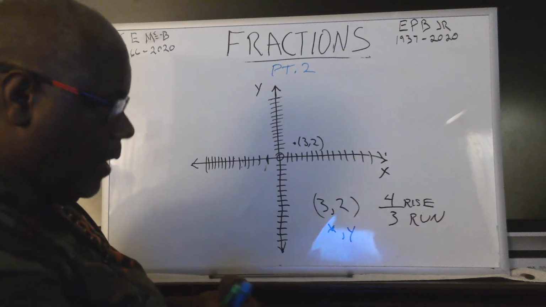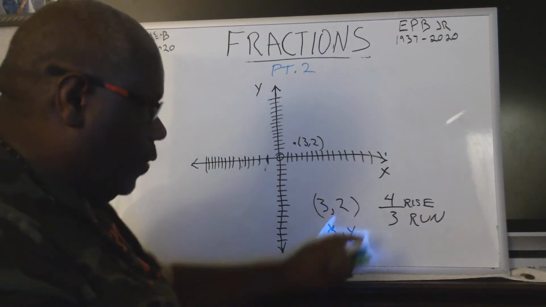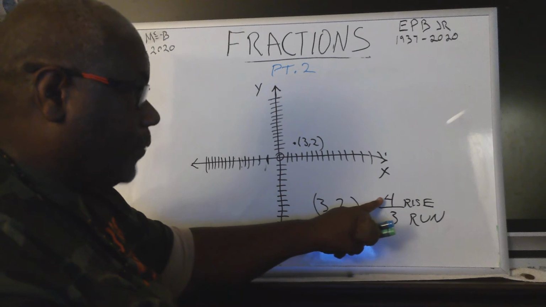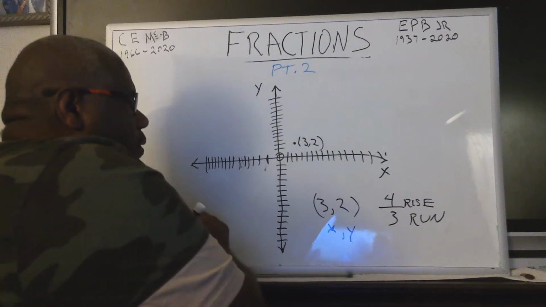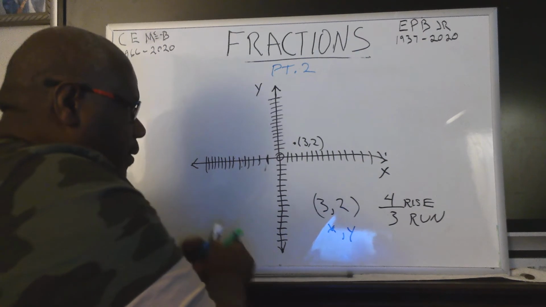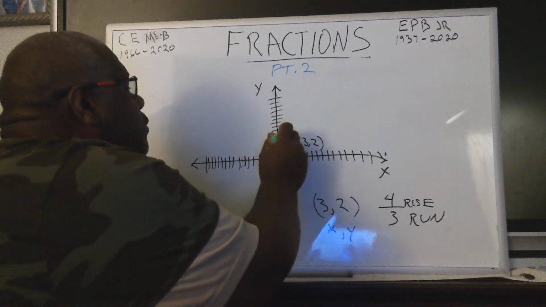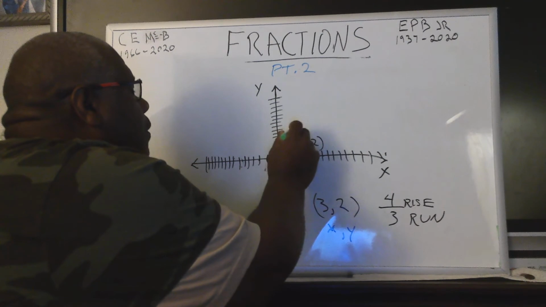Now, my rise over run would be up 4, because it's rising, over 3. So I'd go, let me put it in another color. You go 1, 2, 3, 4, 1, 2, 3.